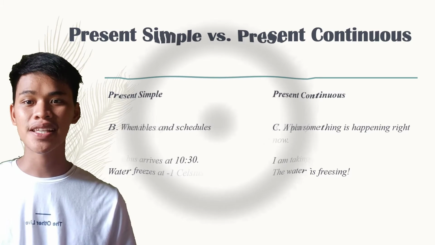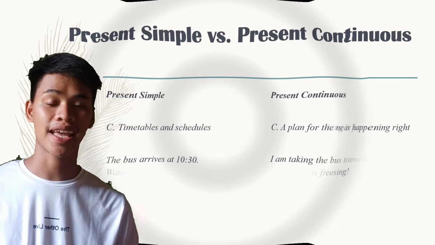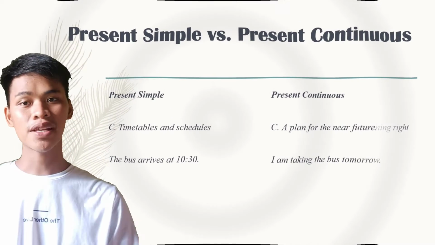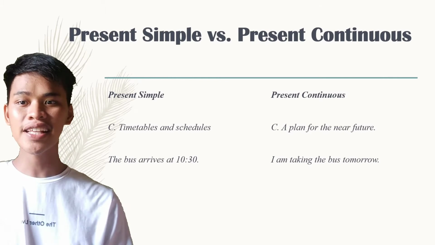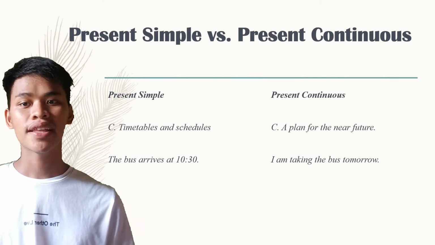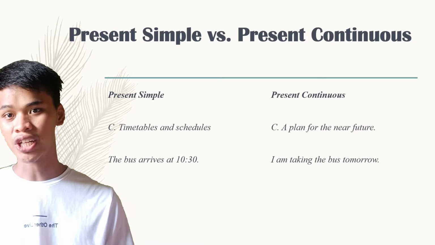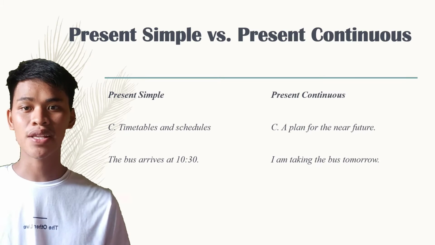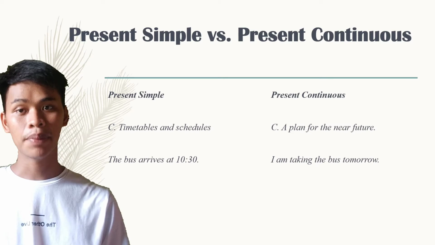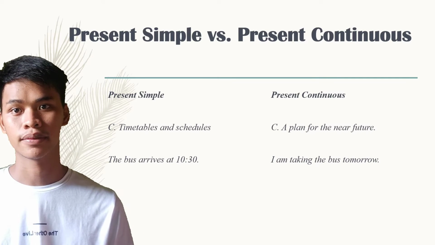Finally, we use the present simple for timetables and schedules. In the present continuous, a plan for the near future. An example of present simple, the bus arrives at 10:30. In the present continuous, I am taking the bus tomorrow. A plan for the near future.